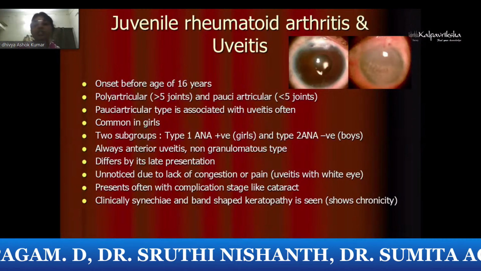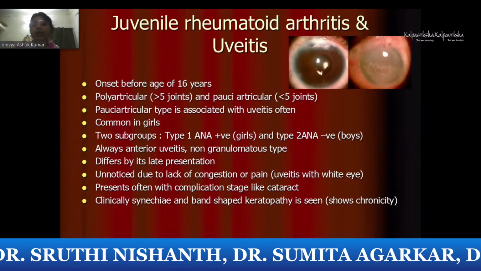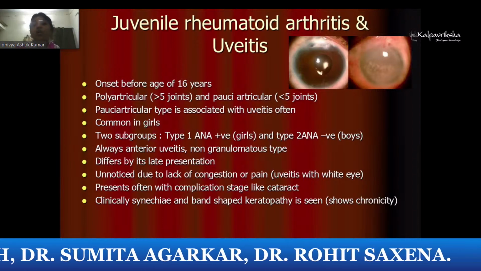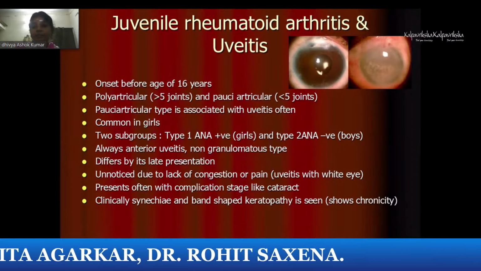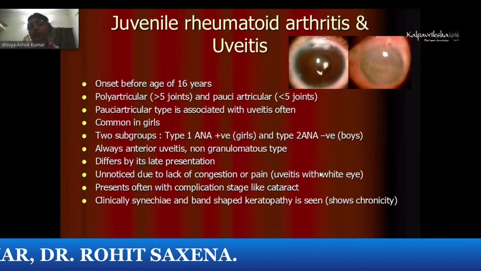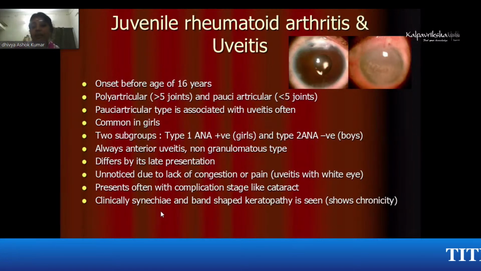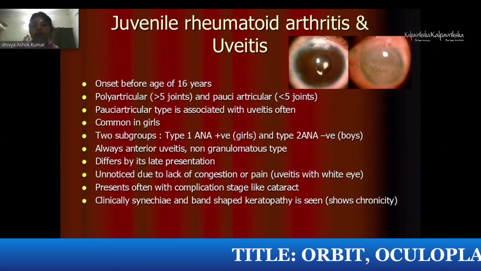Coming to differentials, depending upon the age and their comorbidity, we differentiate the other conditions of uveitis. Commonly in children under 16 years, you will see this JRA related uveitis. Could be with and without ANA positivity. They can have synechiae with band-shaped keratopathy. They can have coexisting cataract also.